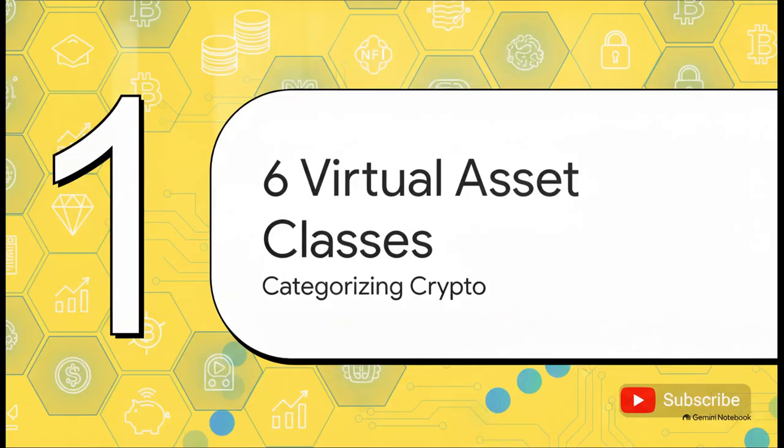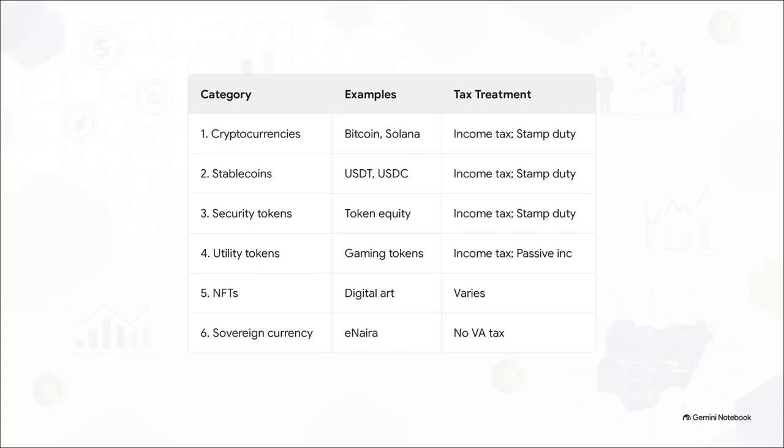All right, Section 1, the 6 categories of virtual assets, and exactly how the NRS classifies your crypto. The NRS has basically taken the entire crypto ecosystem and methodically sorted it into 6 distinct buckets. Category 1 is your standard cryptocurrencies. Think Bitcoin, Solana. These attract income tax on gains plus stamp duty. Category 2 covers your stablecoins like USDT and USDC. Same tax treatment there. Category 3 represents security tokens like tokenized equity. Category 4 is for utility tokens, which includes gaming tokens and those DAO votes, attracting income tax on passive income.